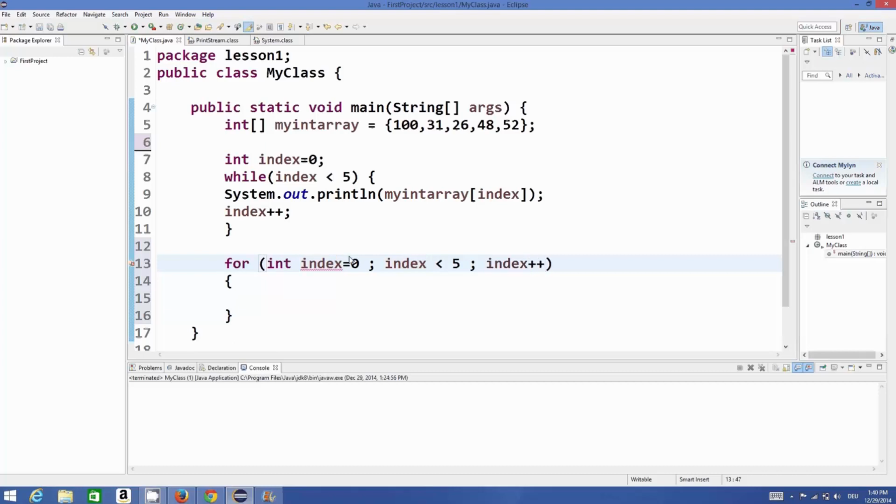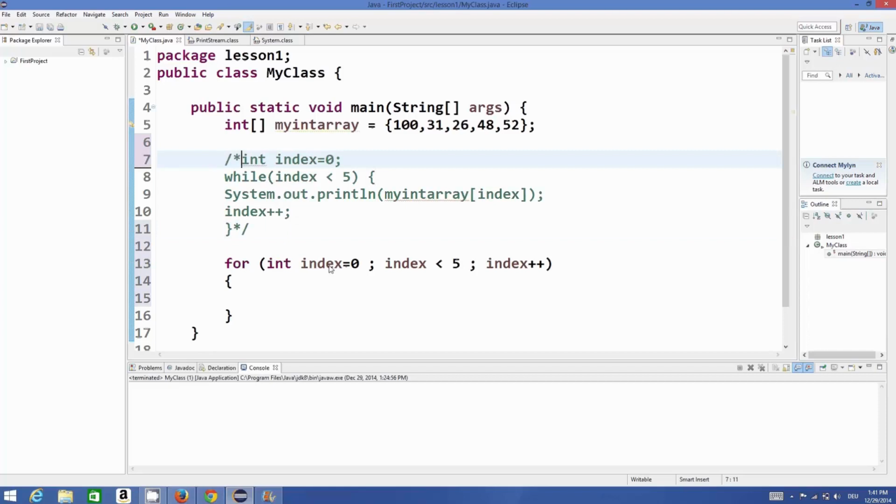So a for loop solves three things for you. One is initialization, which you did outside whenever you were using a while loop. Then your expression, which will give you true or false, which comes in between. And then the increment, which you were doing inside your while loop, but you can do it right where you declare your for loop. In this way you have more control over your code.